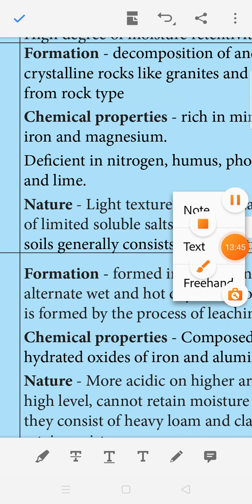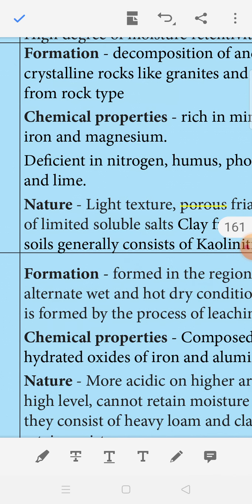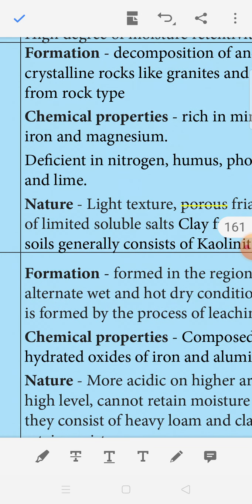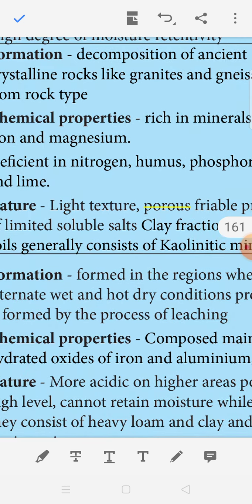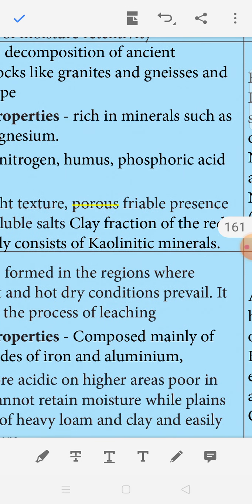Nature: light texture, porous, friable, presence of limited soluble salt, குறைவான அளவு வாட்டரில் கலக்கக்கூடிய salt. Clay fraction of the red soil generally consists of kaolinitic minerals. Why is red soil red in color? Due to the iron content present, so it is red in color.